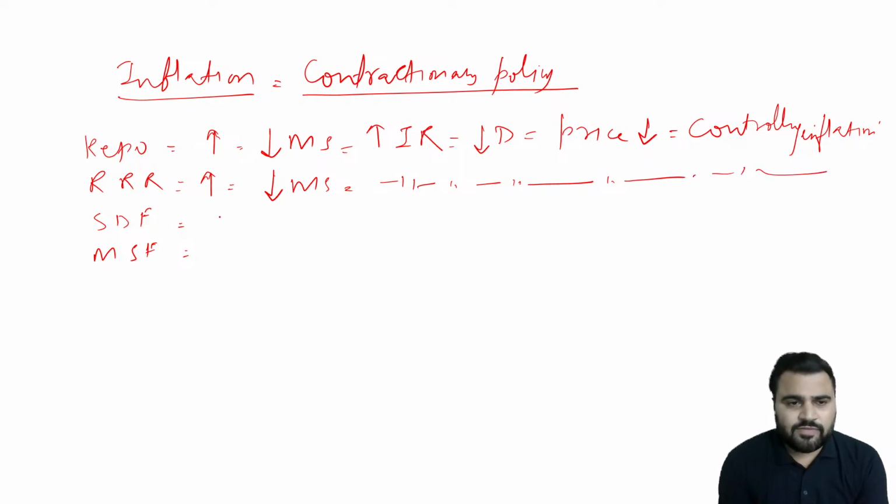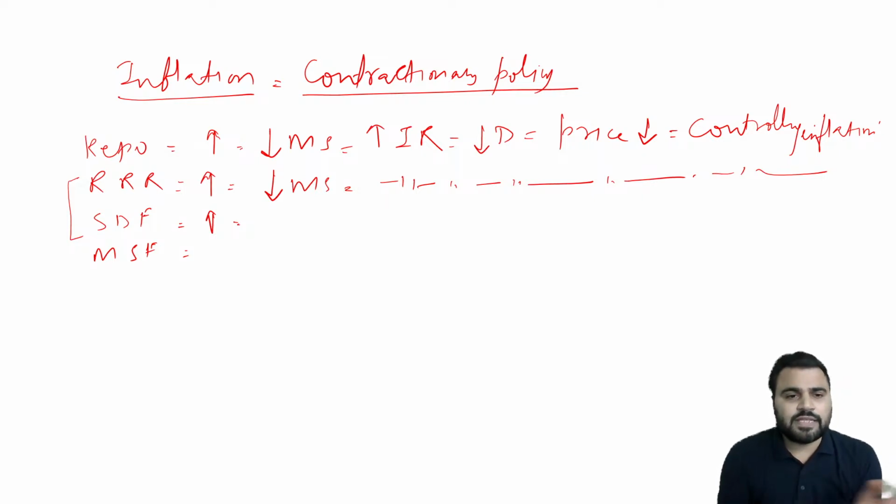Similarly, when we talk about the standing deposit facility, RBI will increase the standing deposit facility. The ultimate accounting will be the same in the case of the reverse repo rate and the standing deposit facility, as we have discussed previously. If I talk about the reverse repo rate and the SDF, what is the major difference? That is collateralization, right? In the case of the reverse repo rate, collateralization of government securities is involved, but when we talk about the standing deposit facility, collateralization is not involved, right? So when SDF increases, what will happen?